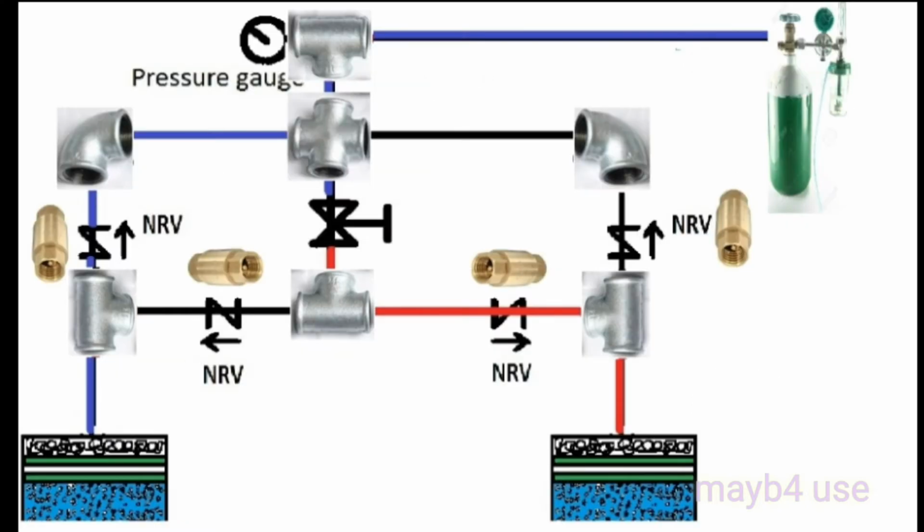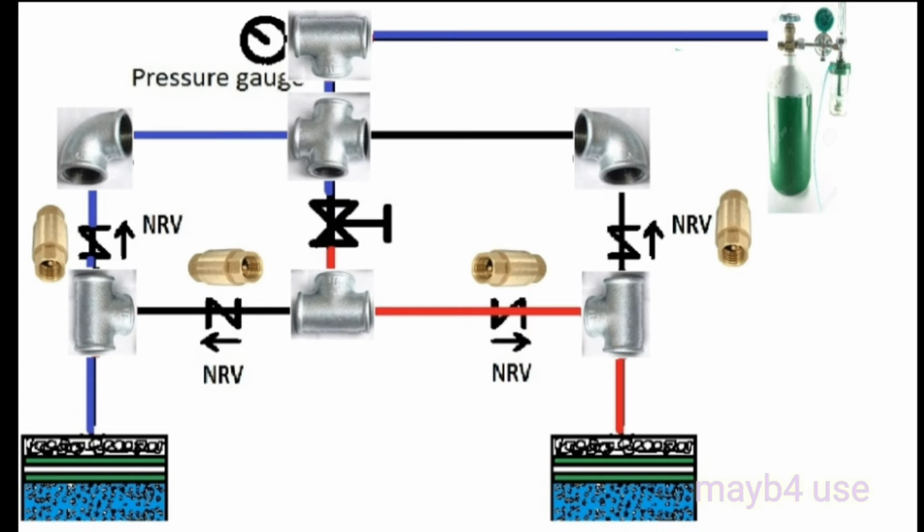At the top of the zeolite bed, the thing you have to keep in mind is the NRV direction. The NRV direction is very important to this concept. The flow direction is mentioned, and accordingly you have to fix the NRV. The bed outlet is going to the T joint, and above the T joint there will be an NRV.